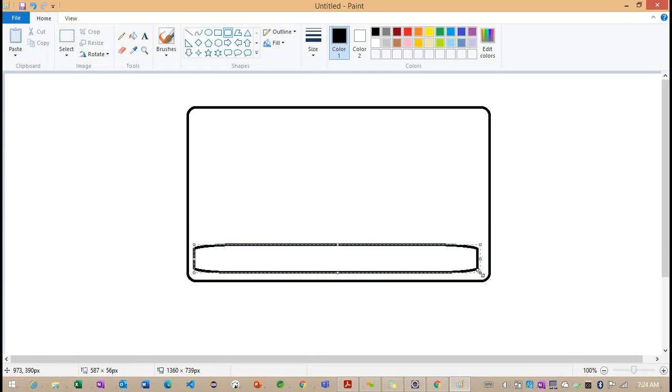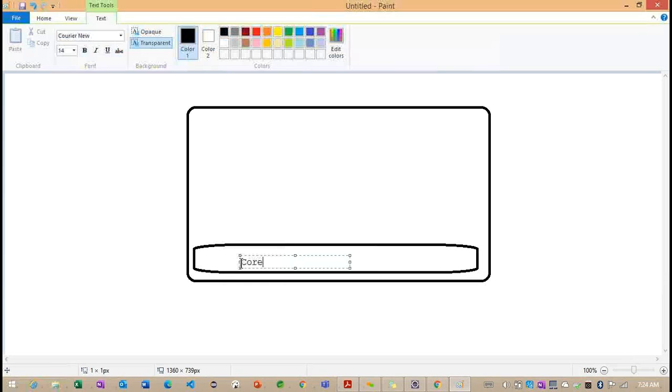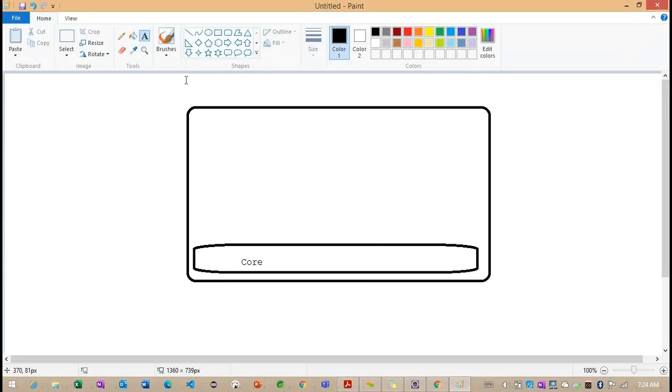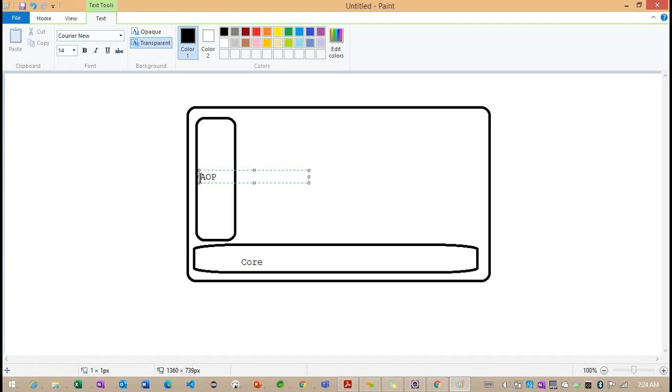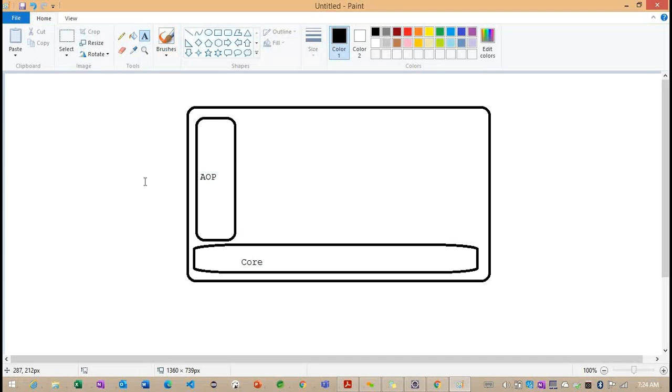Now you can see this particular section of code is providing the core module. And this section of code is going to provide AOP. These are the modules I'm trying to create here. Now observe how important this particular module is.